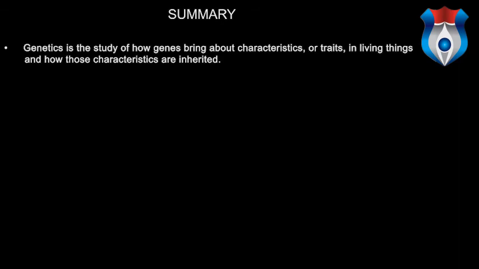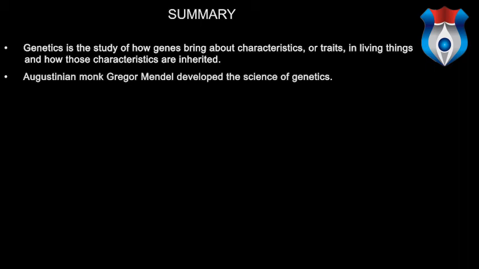Now in the end, let us summarize what we have learnt in this lecture. Genetics is the study of how genes bring about characteristics or traits in living things and how those characteristics are inherited. Augustinian monk Gregor Mendel developed the science of genetics. The different forms of a gene are called alleles.